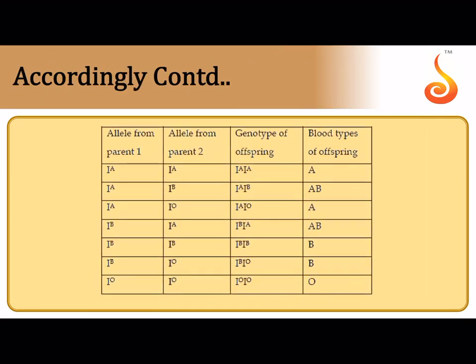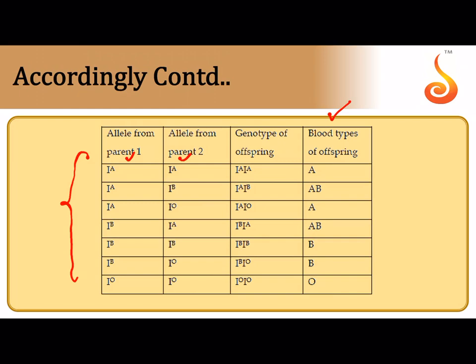Accordingly, if you see some of the alleles, how the parents contribute, I want all of you to observe this table given in your NCERT textbook. Which parent is contributing which allele, what is the genotype of the offspring, and based on the genotype, what is the blood group of the offspring. A lot of problems may be asked on the same.